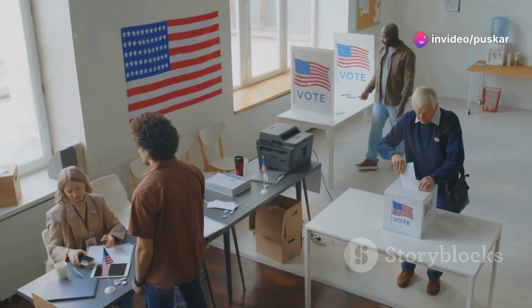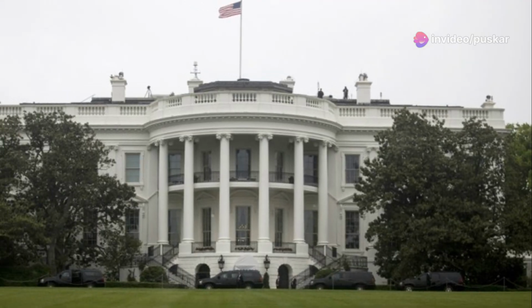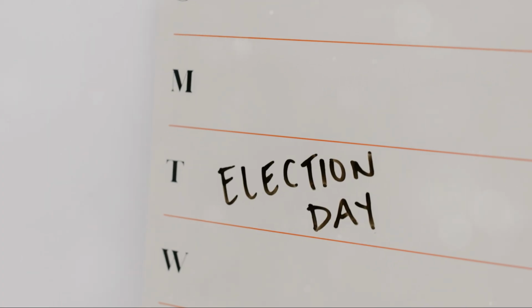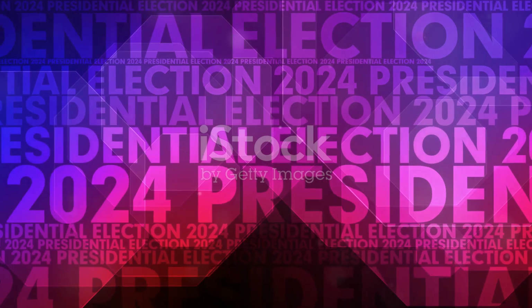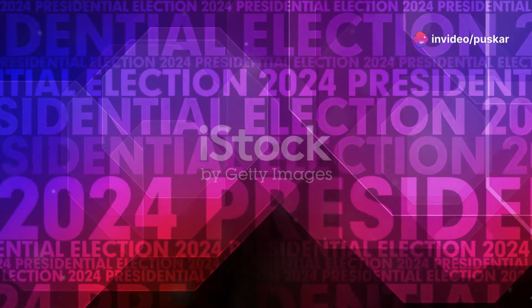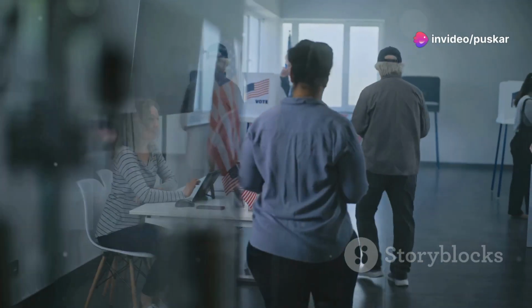Section 4. Election Day, casting the ballots. Election Day is the culmination of the election process. It takes place on the first Tuesday after the first Monday in November. In 2024, Election Day will be on November 5th. On this day, millions of Americans will go to the polls to cast their votes. Voters choose between the candidates for president and other offices.